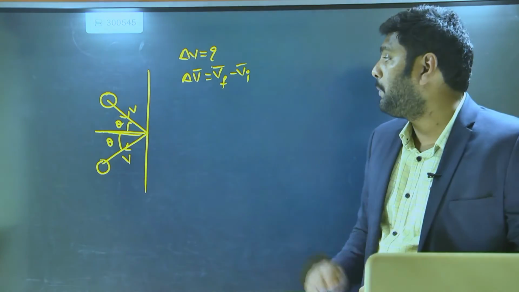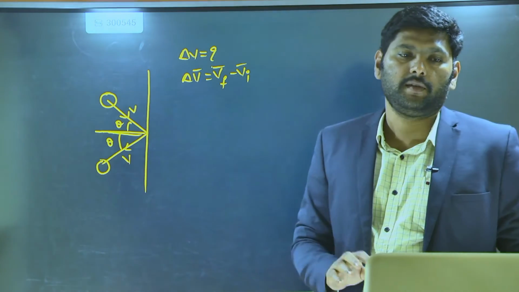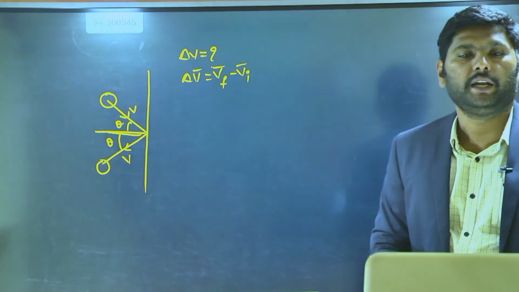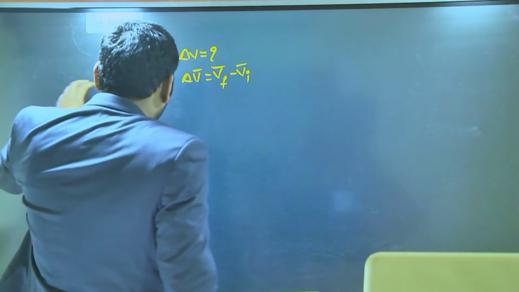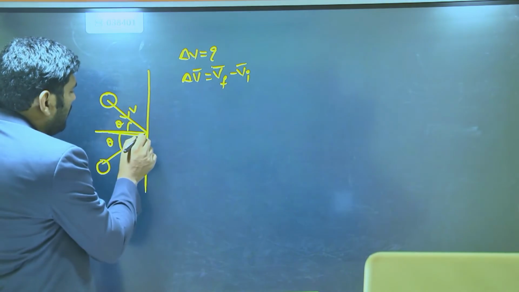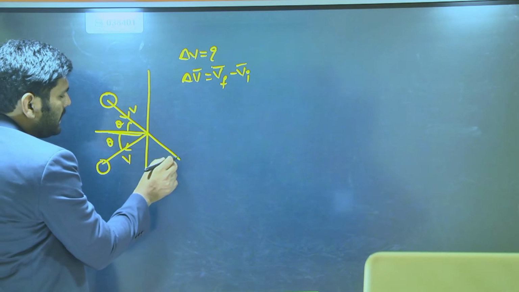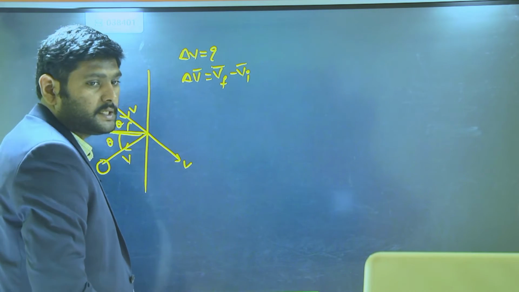The part where the ball is striking, you can consider as initial velocity. Where it rebounds back, you can consider as final velocity. But here, the ball is striking the wall along this direction. If the wall is not present, the ball moves along this direction with velocity v. Am I right? Yes or no?